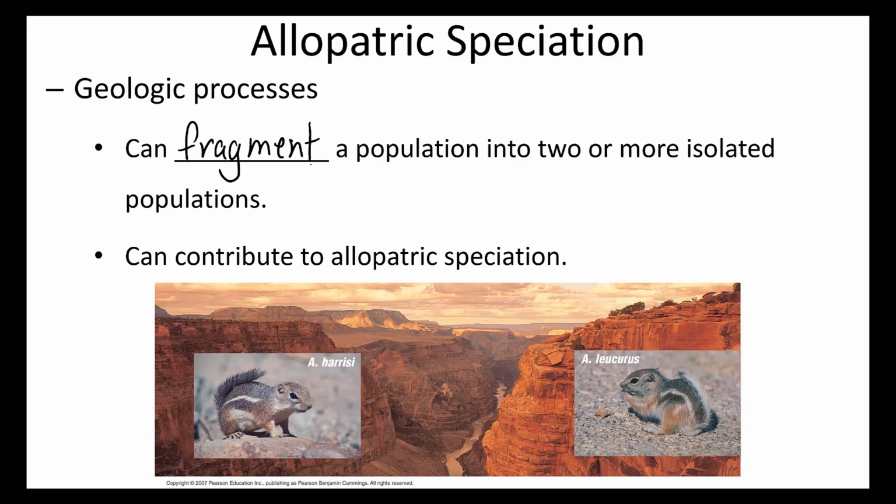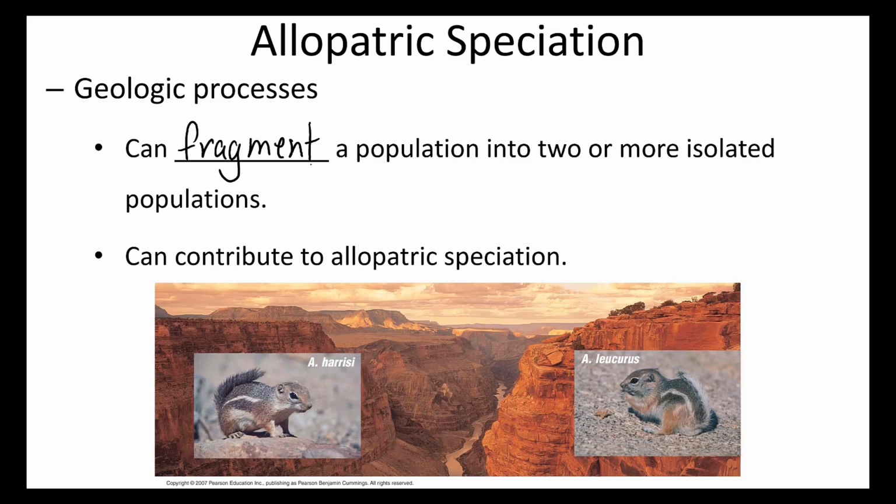Now, it turns out that there was a population of ground squirrels that was native to the area before the canyon was significantly developed. This population of ground squirrels was one population, but as the canyon development continued, the right and left side of the canyon divided the populations. Or I should say, there was a separate ground squirrel population on either side, each evolving in their own way.